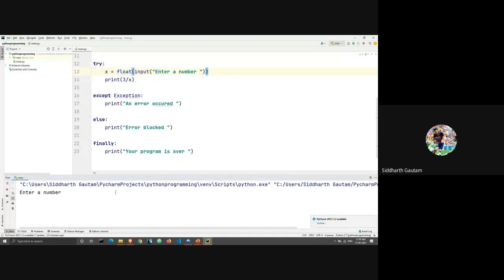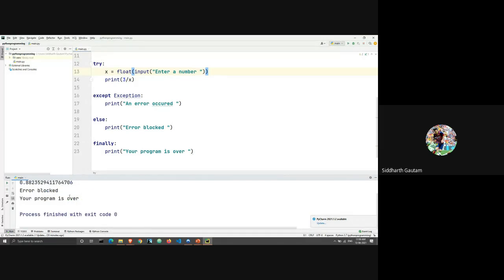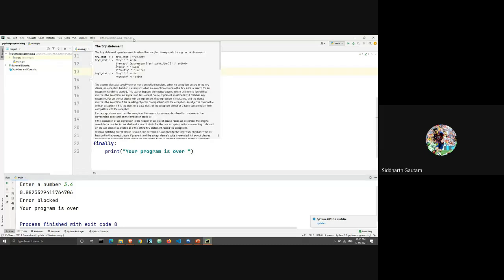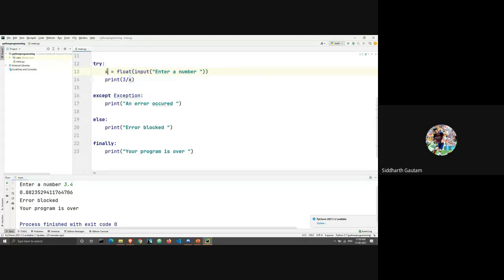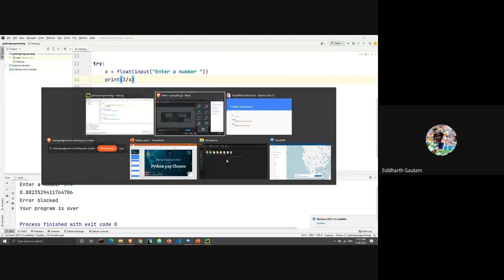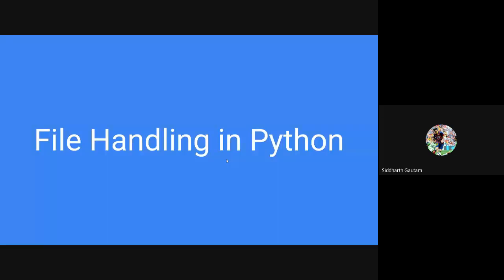Let's try this again. We'll write 3.4, enter it, and we get the output. The program runs, the error has been avoided, and the code inside the try block is running perfectly when we are using a float. All right, let's go back to our presentation.